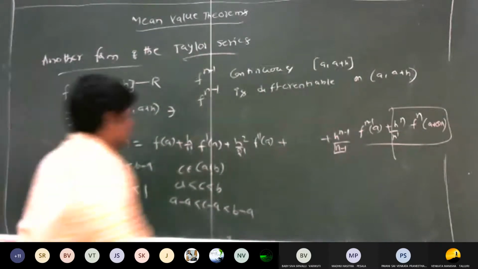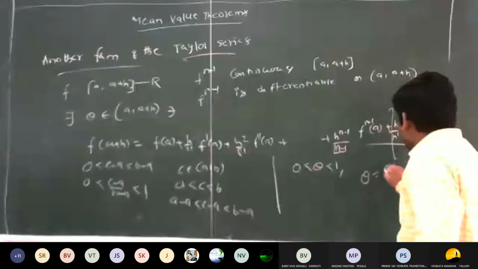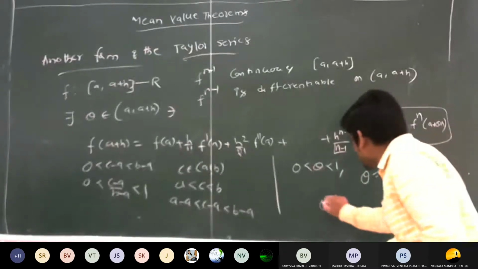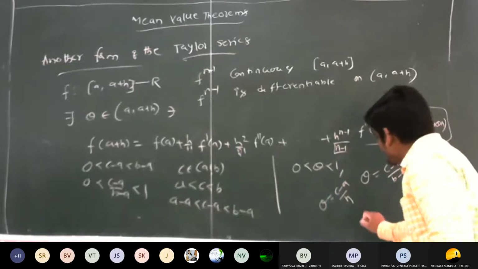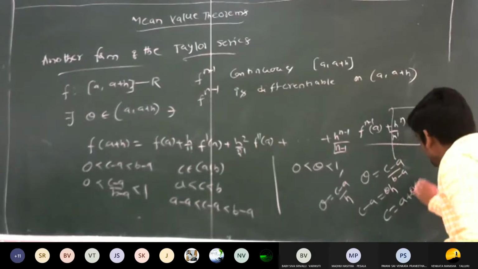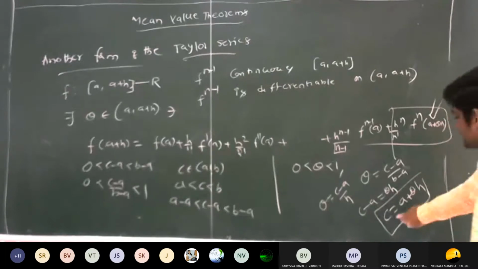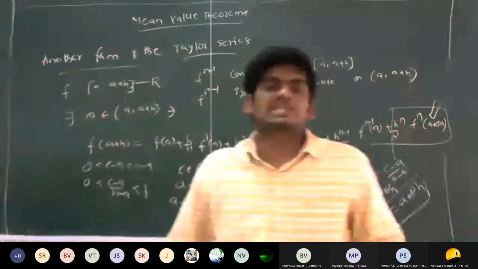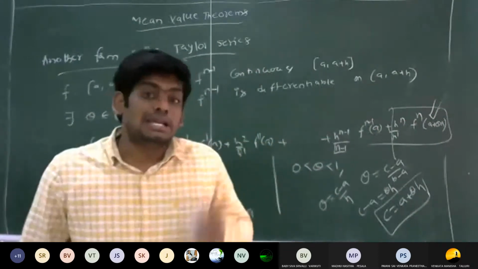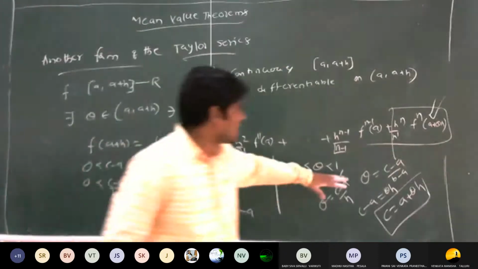So take it as theta. That is 0 less than theta less than 1. Assume that theta is equal to c minus a by b minus a. So b minus a is nothing but the length h. So theta is equal to c minus a by h. Therefore c minus a is equal to theta h, so c is equal to a plus theta h. It is nothing but the c value. So here c lies between a comma b, and theta lies between 0 to 1. This is one of the important conclusions.